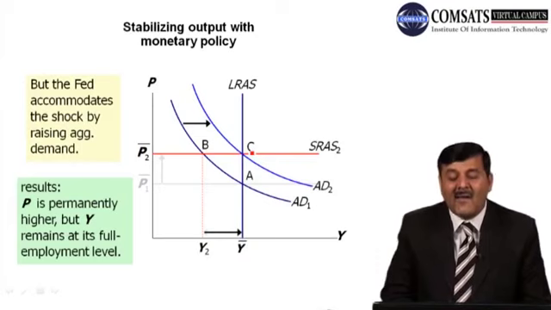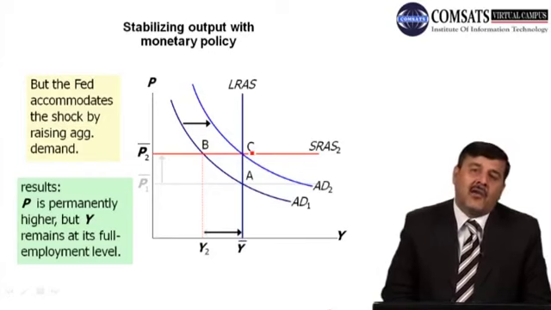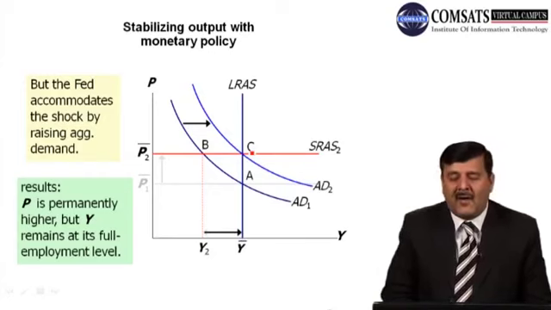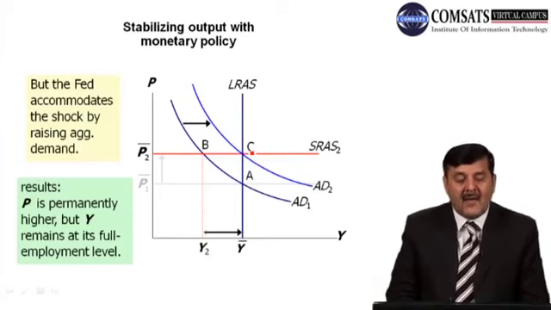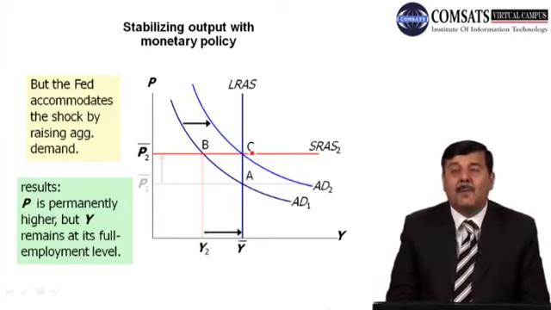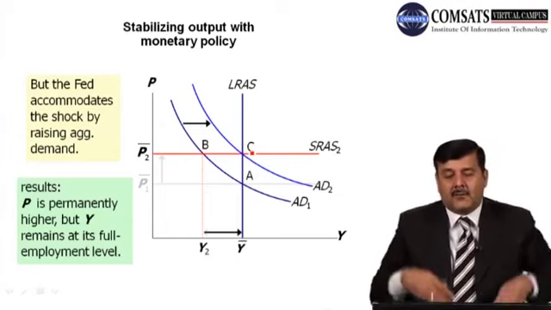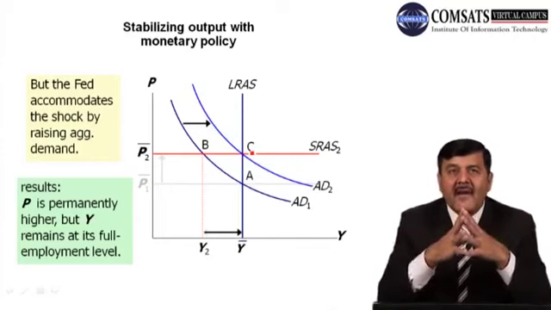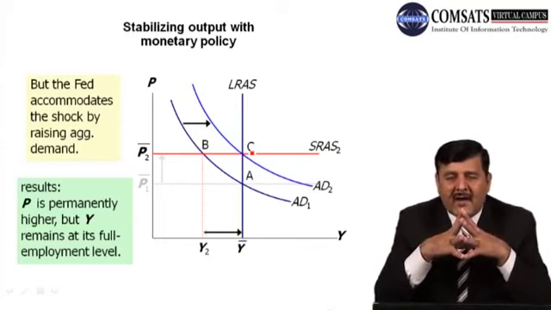Now what is happening at C? Due to the supply shock, prices have gone up from P1 to P bar, but the economy has reached back to its full employment level of output, from Y2 to Y bar. So P is permanently higher, but Y remains at its full employment level. So you see what happens with that supply shock?